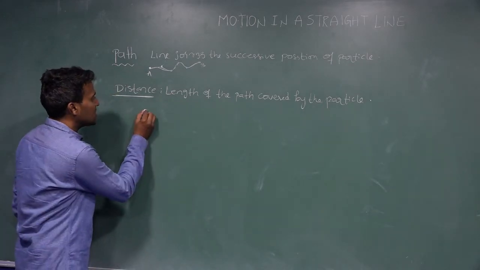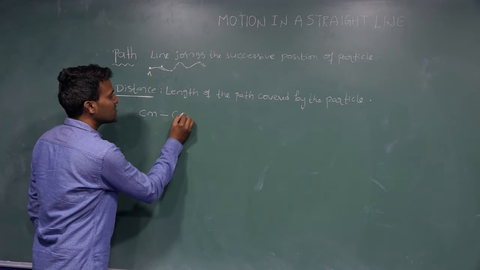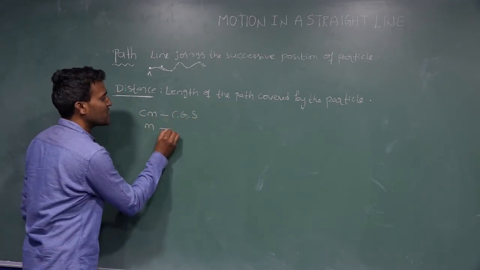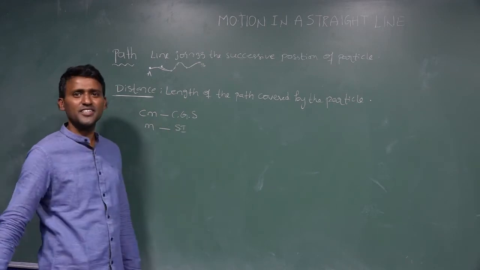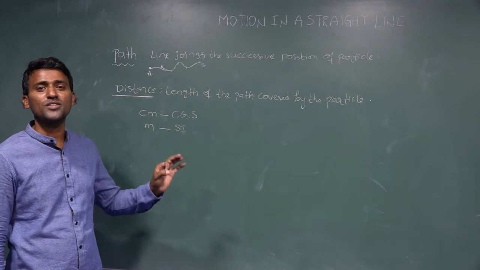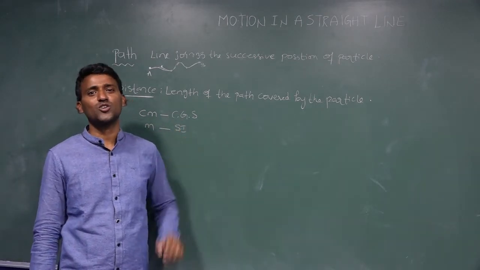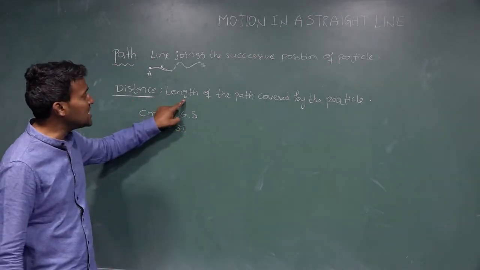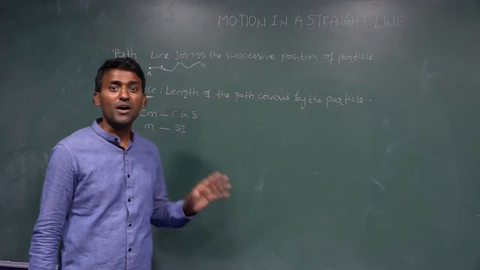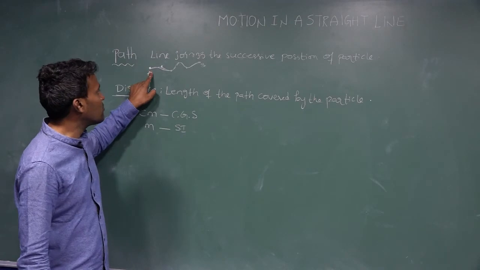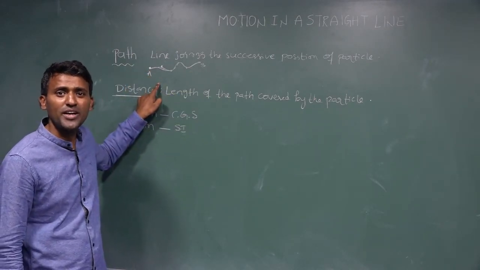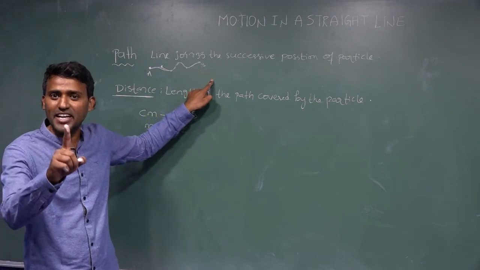Centimeter is the CGS unit and meter is the SI unit. Now in this definition, I want to discuss whether it is a vector quantity or scalar quantity. See here, length of the path covered by the particle, I said, but I did not mention from point A to point B, because when I mention point A to point B, that is the direction.